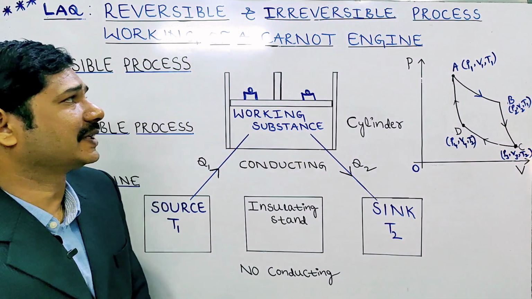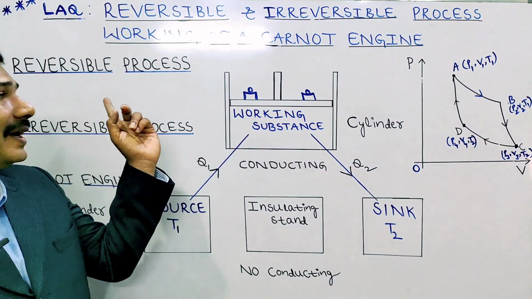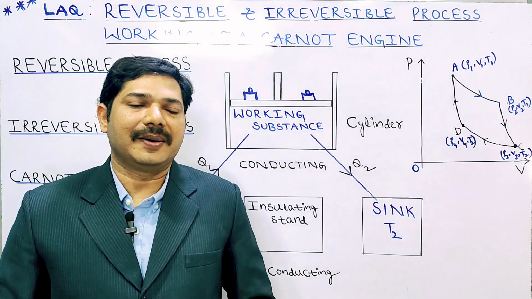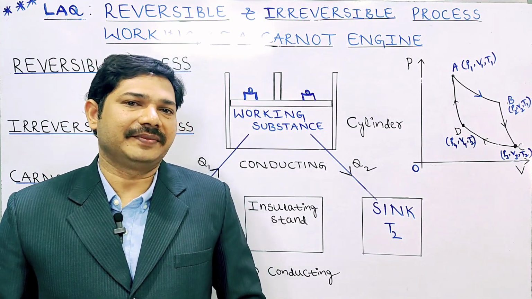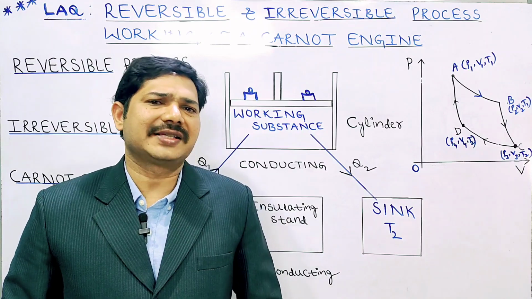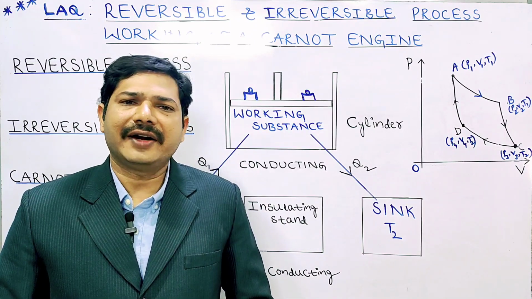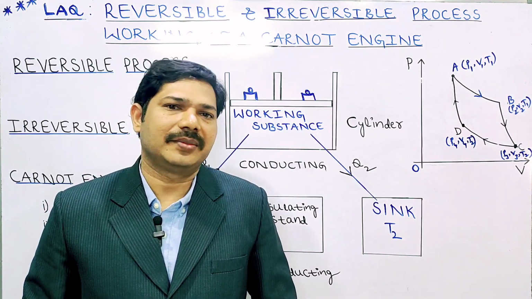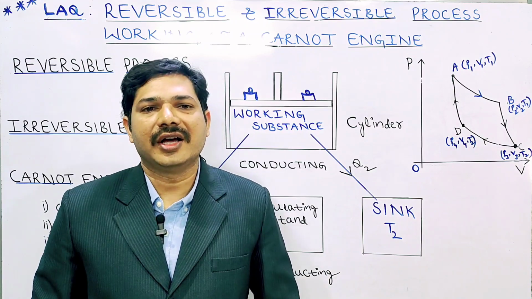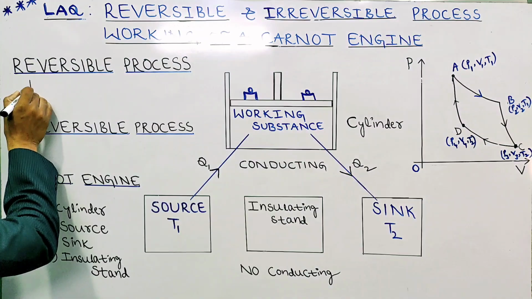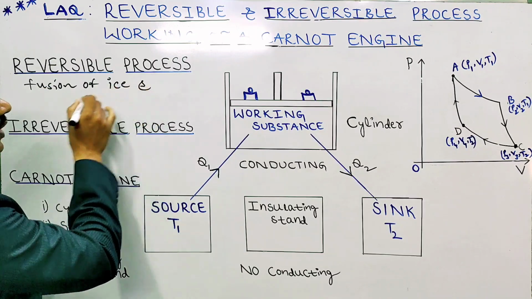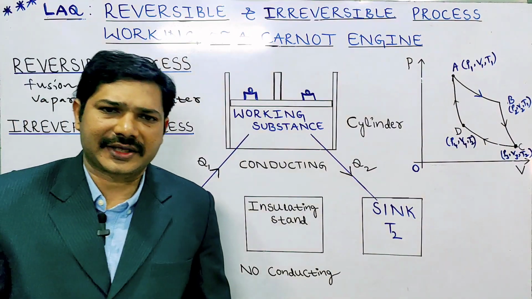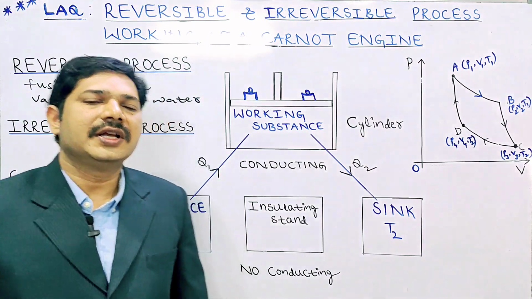Reversible process means the process in which we can retrace back the previous stages. In such a way, the system passes to the same original states, and finally the system and surroundings return back to the original states. That is called a reversible process. For example, we can take fusion of ice and vaporization of water. These stages we can bring back to the previous stages.